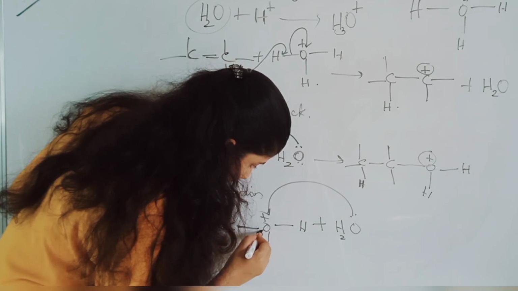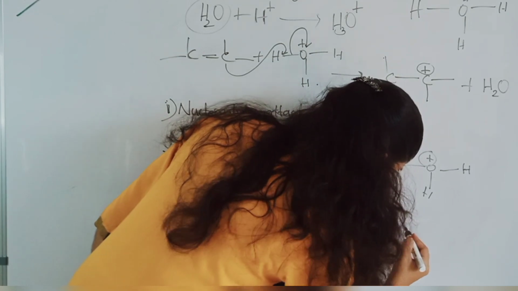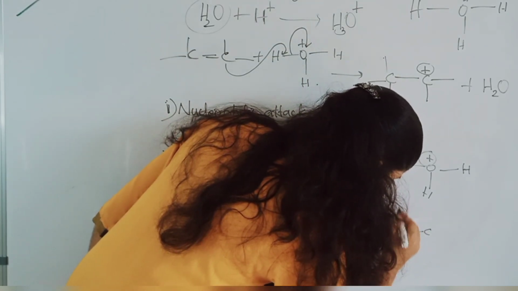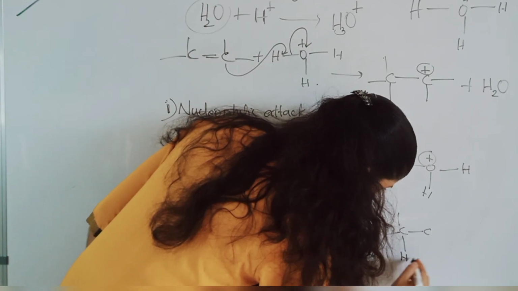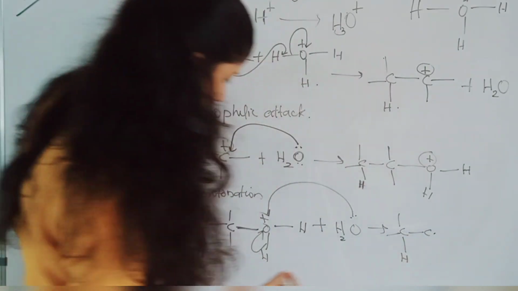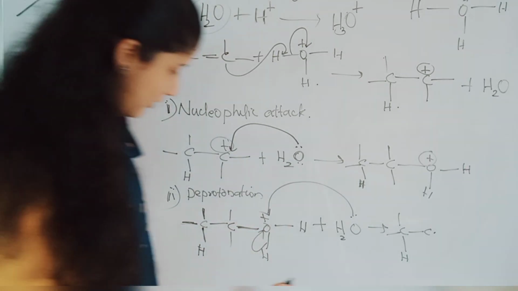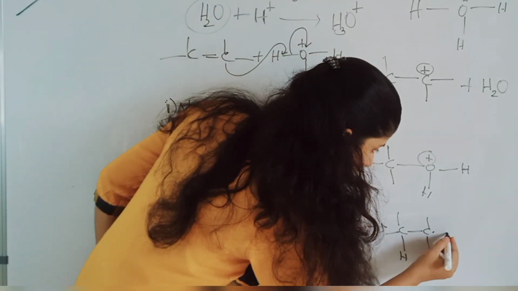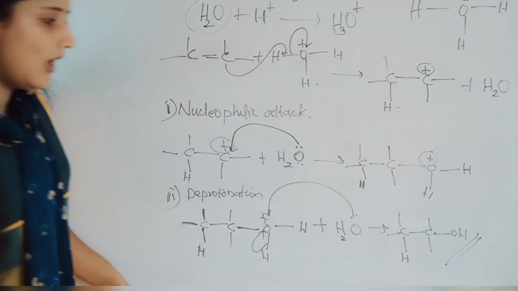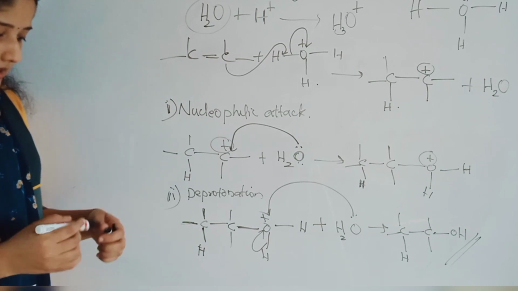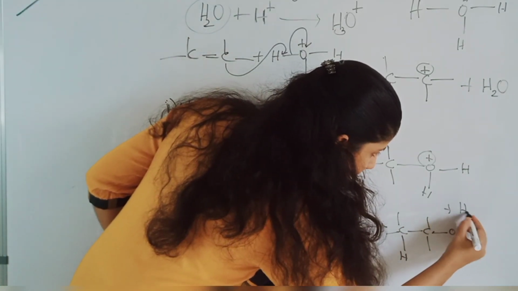Then this hydrogen goes here. So what we will get? Carbon, carbon, hydrogen, or bond here hydrogen. Here this hydrogen is gone and you have one hydrogen here now. Look, C-OH. In this way you will get alcohol. This is the reaction. Alcohol plus the byproduct will be H3O plus.